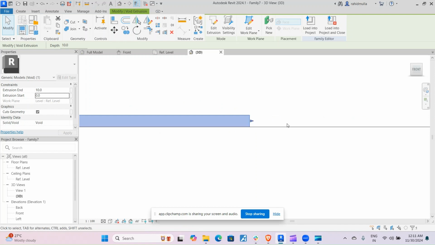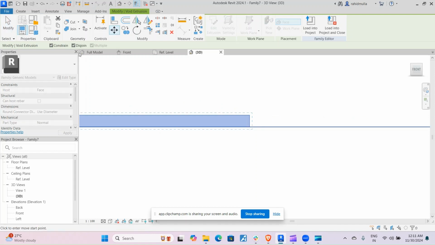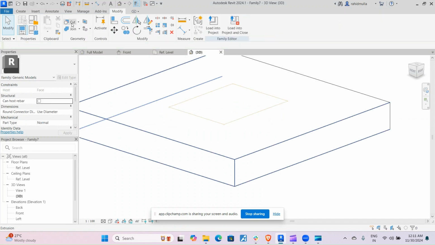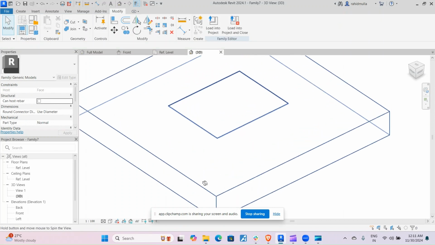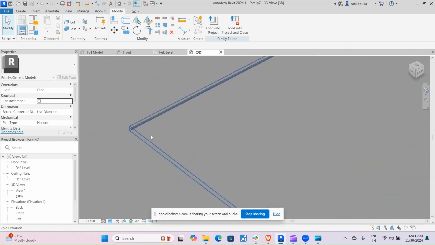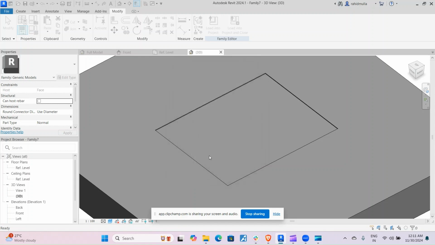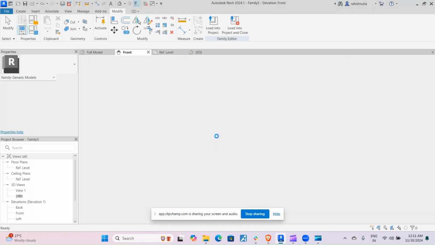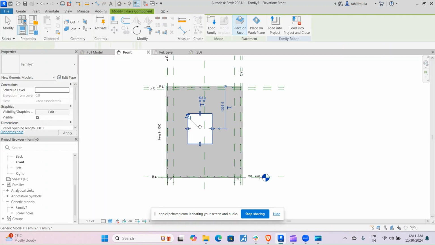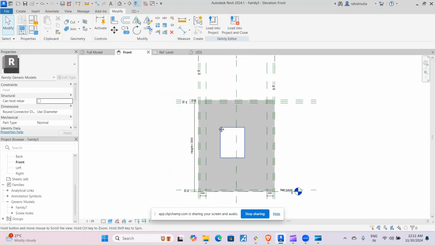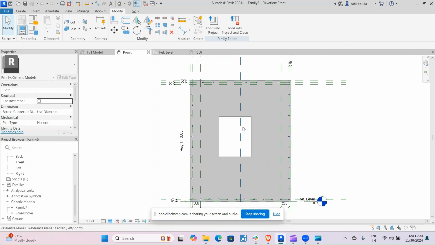And then what we'll do is we'll move this at the center of this one, okay, in this way. And now what I'll do is I'll give cut parameter to it. Okay, see, there is the opening that has been created, and now our panel opening is ready. I will load this into the project, I mean into my main parent family, and this is how it comes. I need reference line to control the panel width as well as the height.